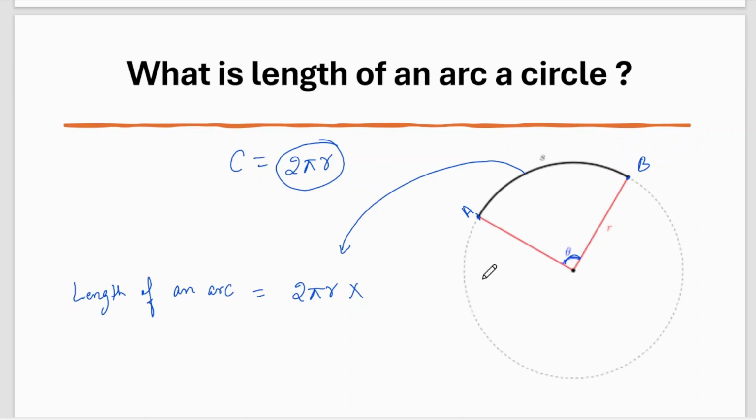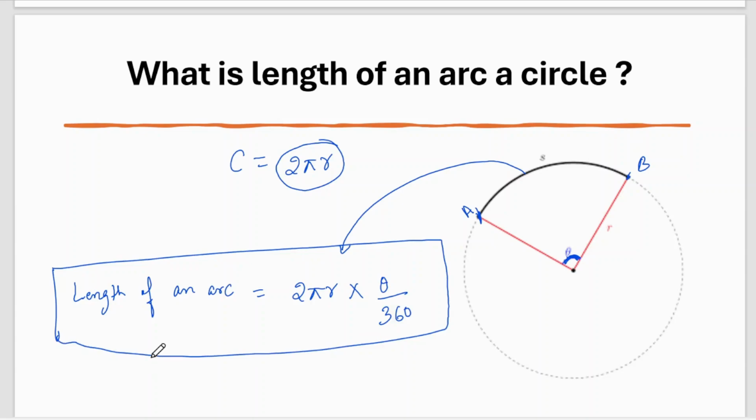It is 360 degrees. Out of 360 degrees, we want to know only from here to here, and the angle formed is theta degrees. So theta by 360. Okay. So just remember this formula: length of an arc equal to 2 pi r into theta by 360. And the value of theta can be anything.